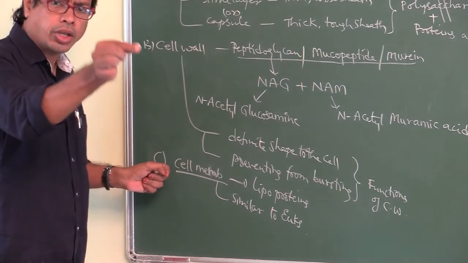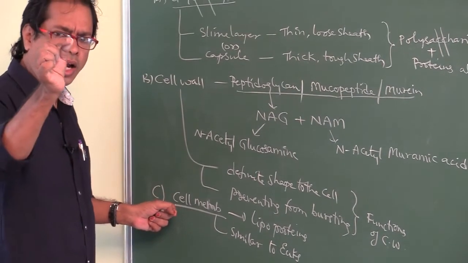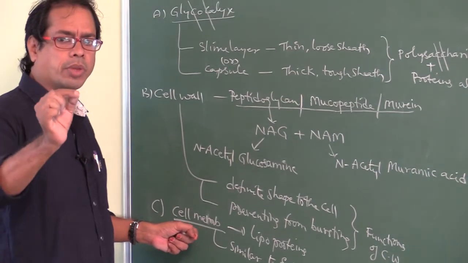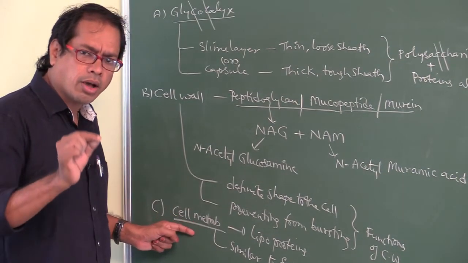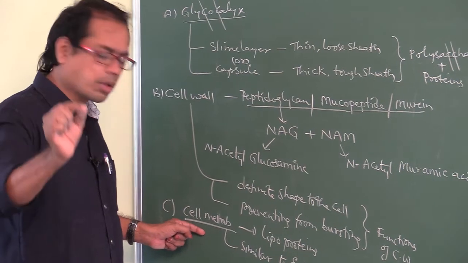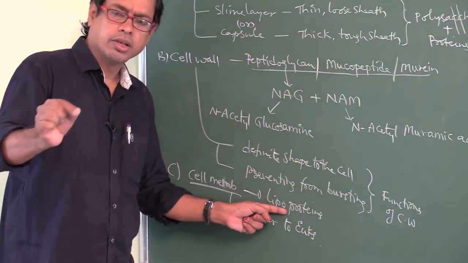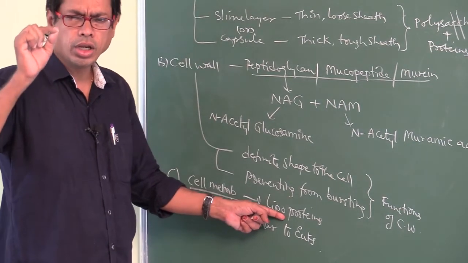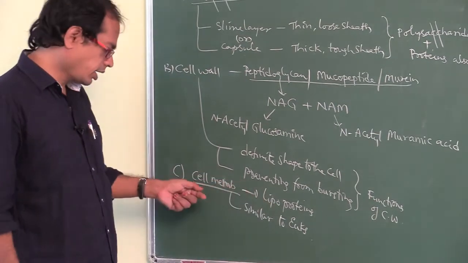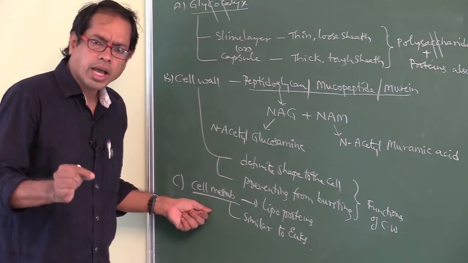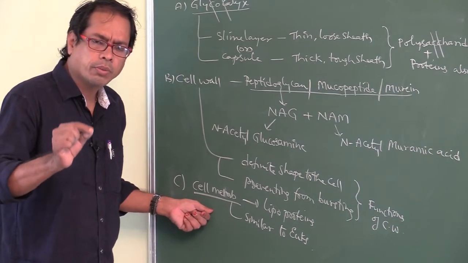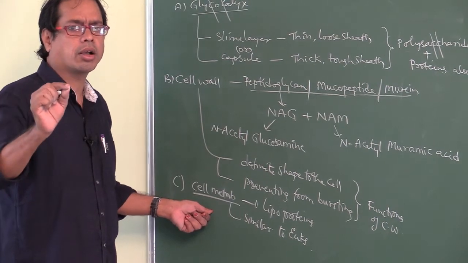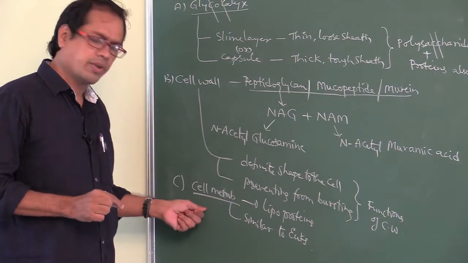The eukaryotic nature found in the prokaryotic cell is the chemical composition of the cell membrane. The cell membrane of bacterial prokaryotes is made up of lipoproteins, and the eukaryotic cell membrane is also made up of lipoproteins. This is very, very important.